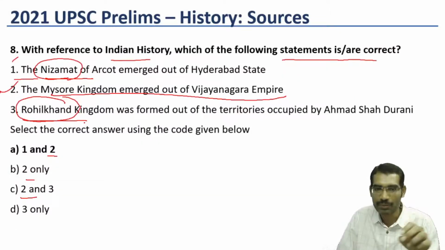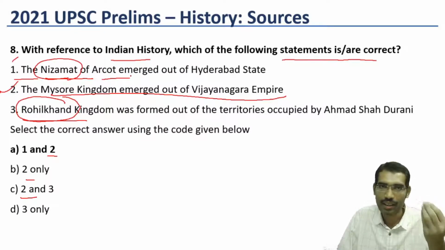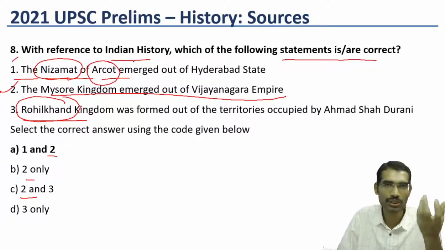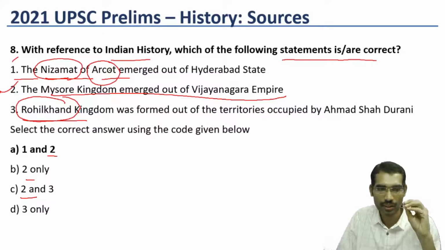So this statement gives us information about Arcot and Carnatic, and here we should know Arcot also. Most of the students know the Carnatic region because of the Anglo-French wars. We should know that Carnatic has a capital called Arcot.